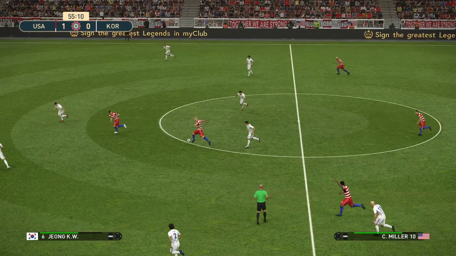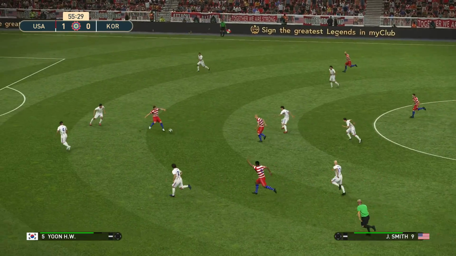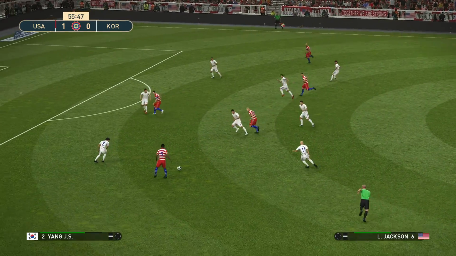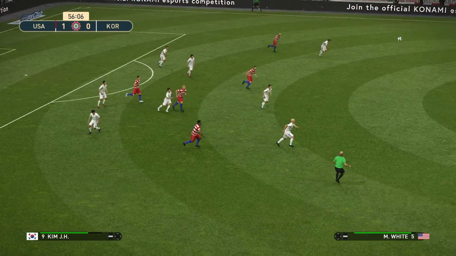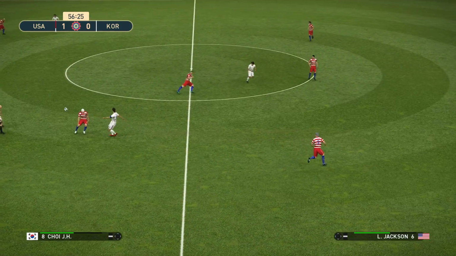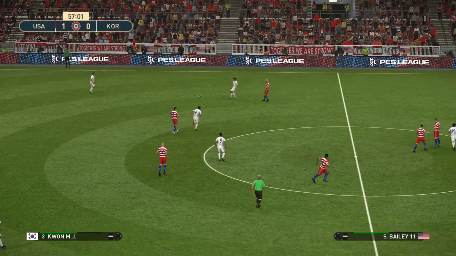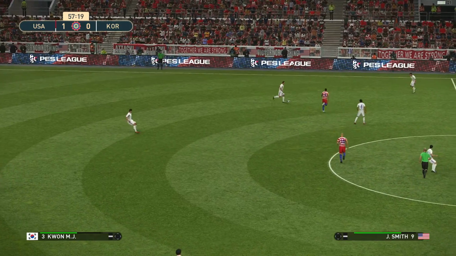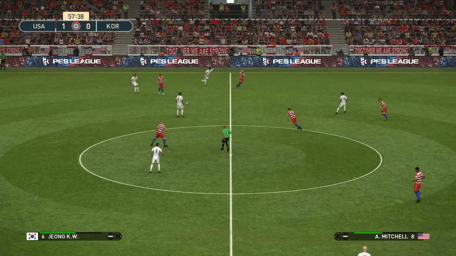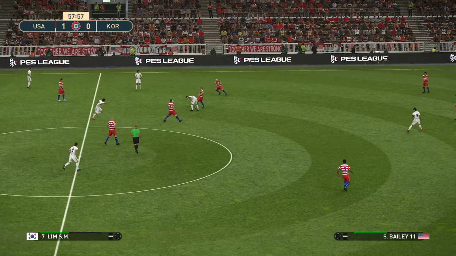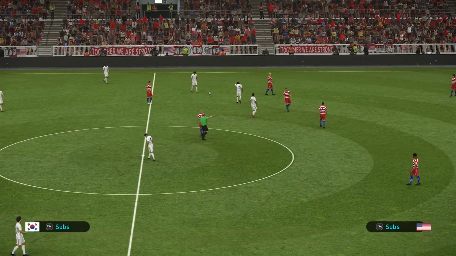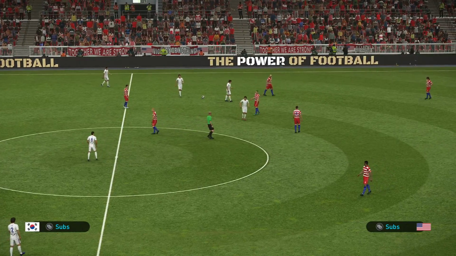Well, US win it back. Here's Miller. Smith. Miller. Out to Jackson. And the ball's cleared away. Now, Choi. Lim. Lim back to Kwan. John plays it up to Lee. And that'll be a free kick to Korea.